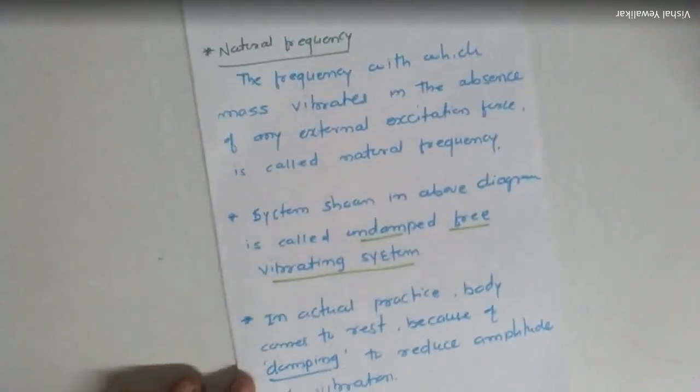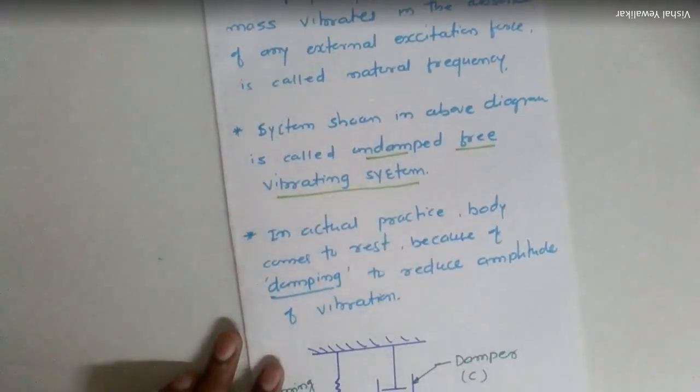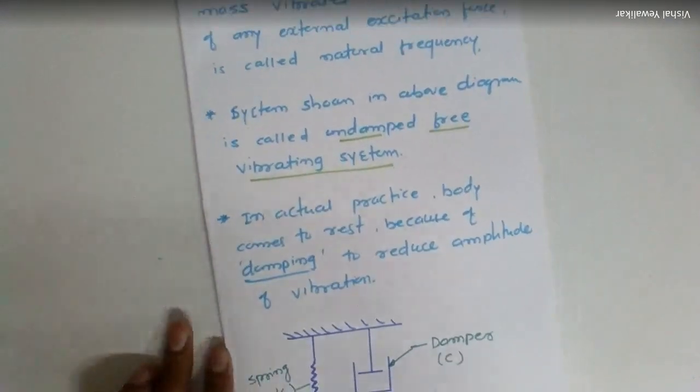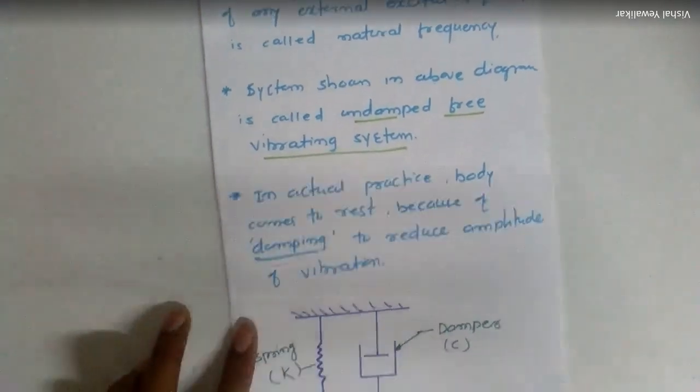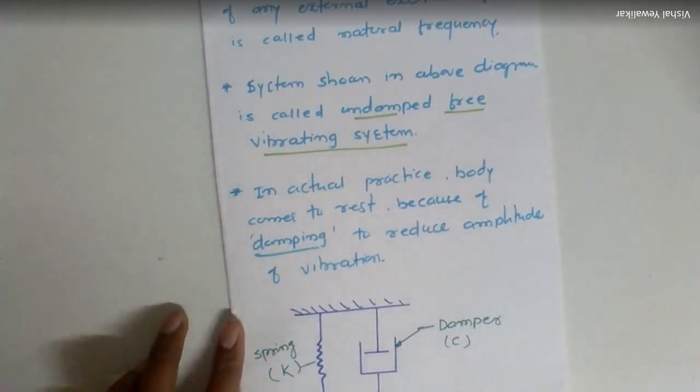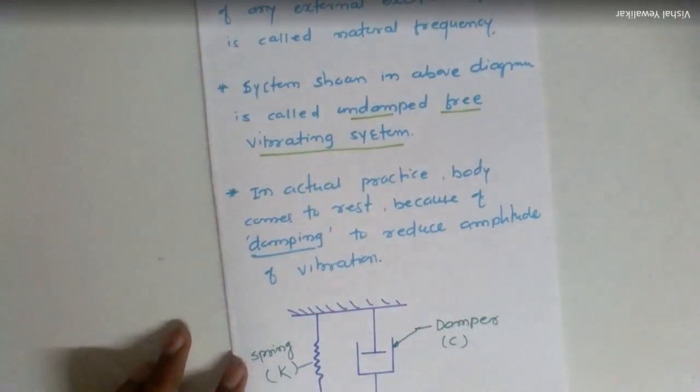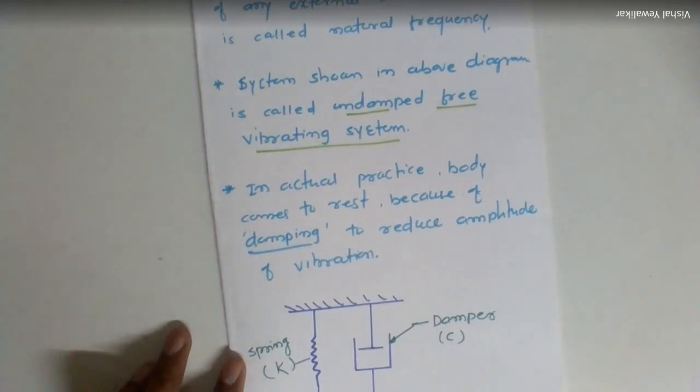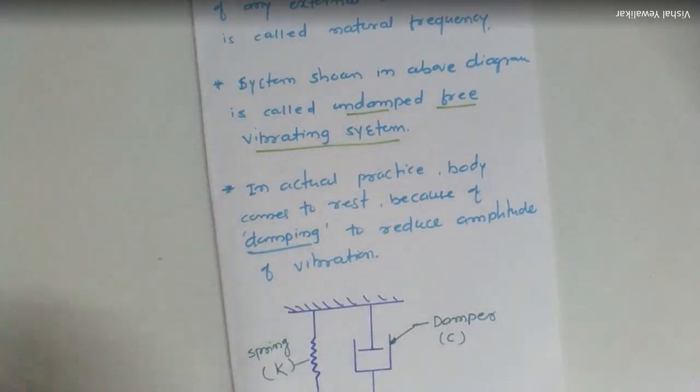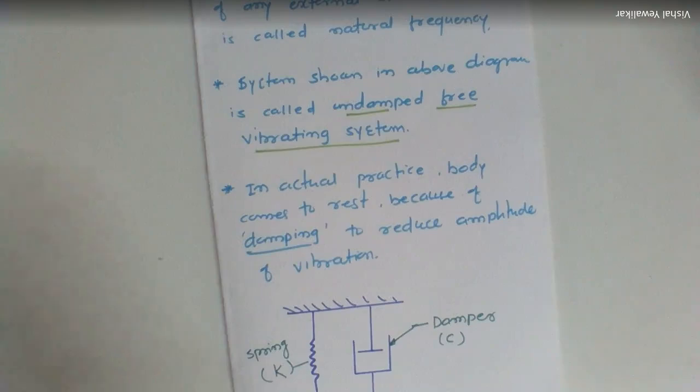Okay, but if you see practically, in actual practice the body comes to rest after a certain period, and this is because of the concept of damping. To reduce the amplitude of vibration, we use a damper in the system. A damper is nothing but a device which provides resistance to the system and absorbs energy, and this system now becomes a spring mass damper system.